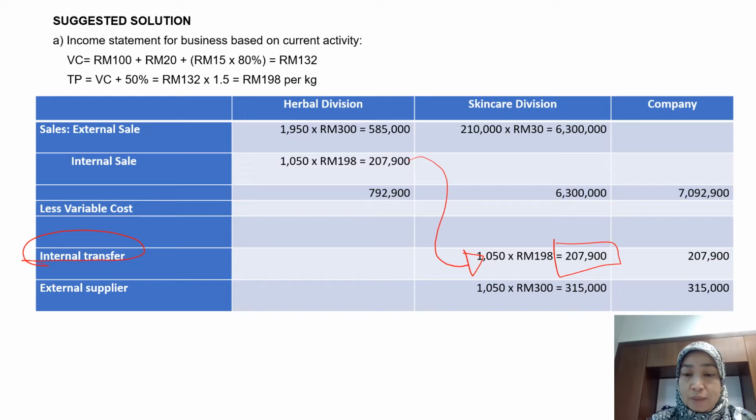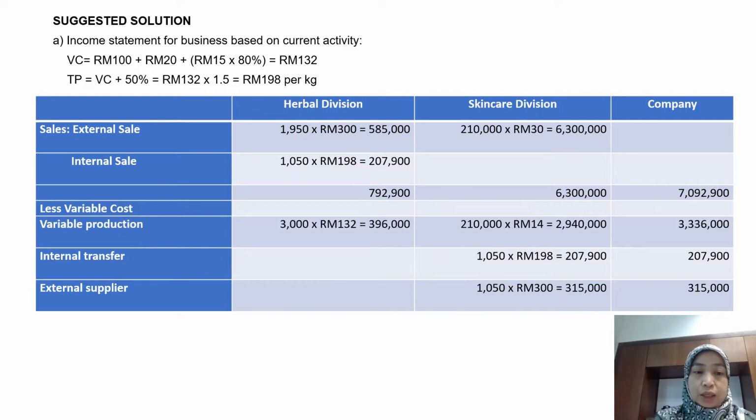For the balance, remember they buy from an external supplier, and they have to pay 300 ringgit each. Then you calculate your variable production cost. For the herbal division, you calculate based on the total of external and internal sales volume. If you total up this figure, you will get 3,000 kilograms.